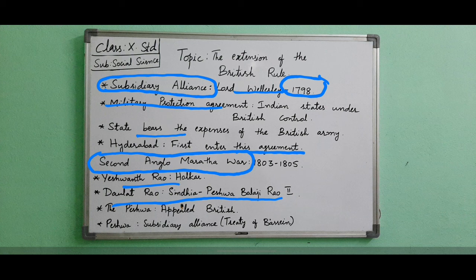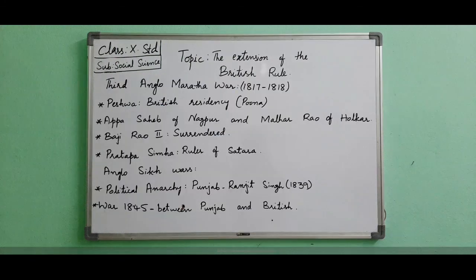Here also, in the Second Anglo-Maratha War, internal rivalries were going on between the Marathas, especially between two families: Yashwant Rao from the Holkar family, and Daulat Rao from the Sindhia family, along with Peshwa Balaji Rao II. These two were fighting, and Holkar defeated the army of Sindhia and the Peshwa. At that time the Peshwa asked for help from the British, and Lord Wellesley was ready to support the Peshwa. Finally they signed an agreement, the Treaty of Basel. Here also we can say that in both the Anglo-Maratha Wars, the British were successful and the Marathas were on the losing side.